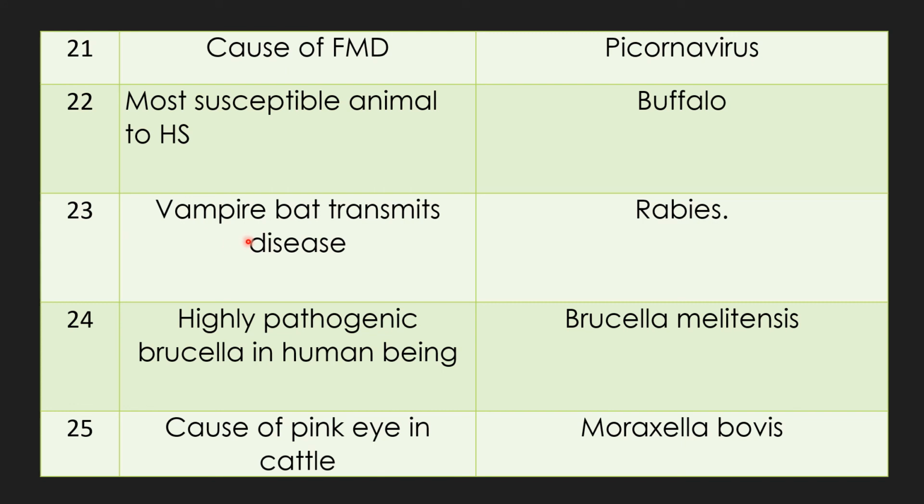This vampire bat is found in caves. Question 24. Highly pathogenic Brucella in human beings. Important question. Brucella melitensis. Question 25. Important question. Cause of pink eye in cattle. Answer: Moraxella bovis.